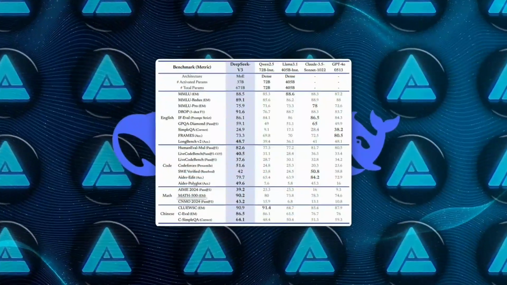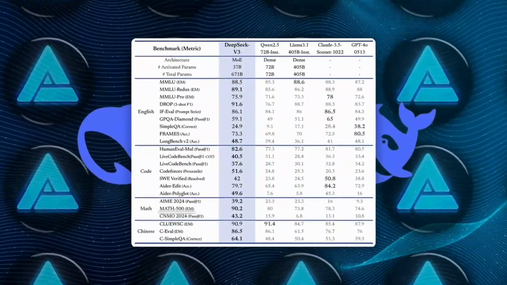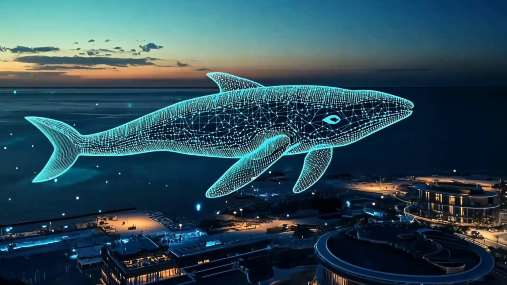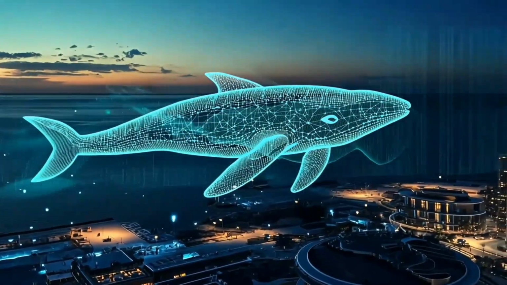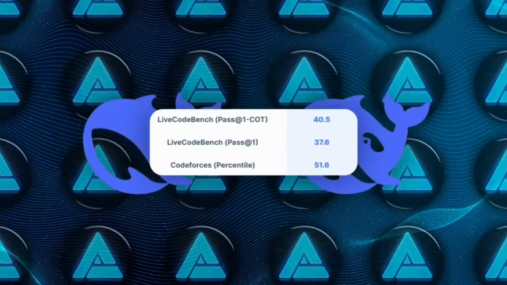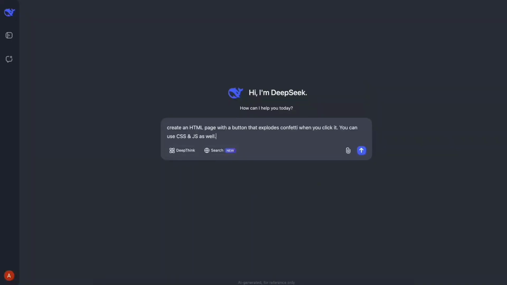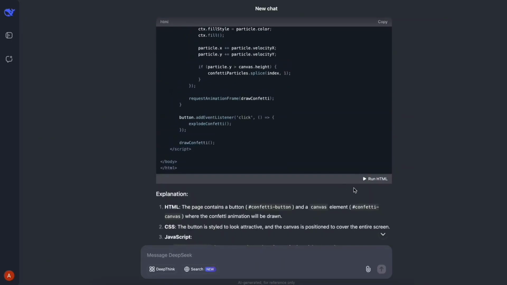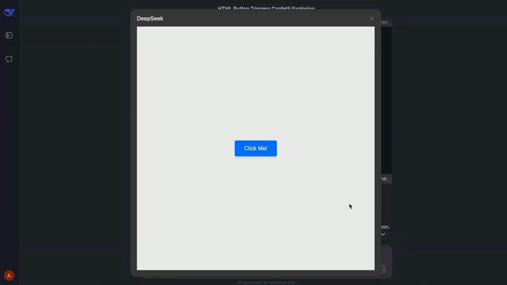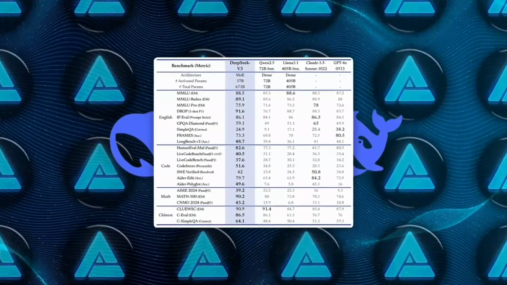On Math 500, DeepSeek v3 earns an impressive score of 90.2, demonstrating strong mathematical reasoning and the ability to interpret and solve a broad array of numeric challenges. It also performs exceptionally well on platforms like Live Code Bench and Codeforces, where it effectively generates working solutions to programming tasks, validating its coding capabilities in competitive environments.